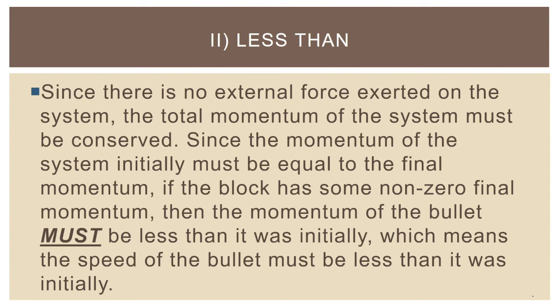The bullet gave some of its momentum to the block. Since the block has some of that momentum, the bullet has to have less than it originally did, right? If the bullet had 10 momentums, if you will, and it gave one of them to the block, that means it only has 9 left over, right? That's the basic idea. Take a second to pause this video here and write that down. And when you hit play, we'll wrap it up for today.